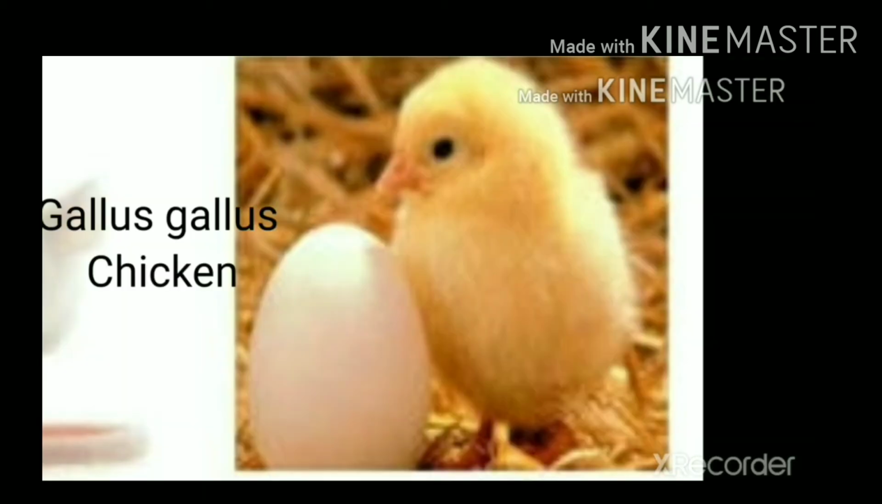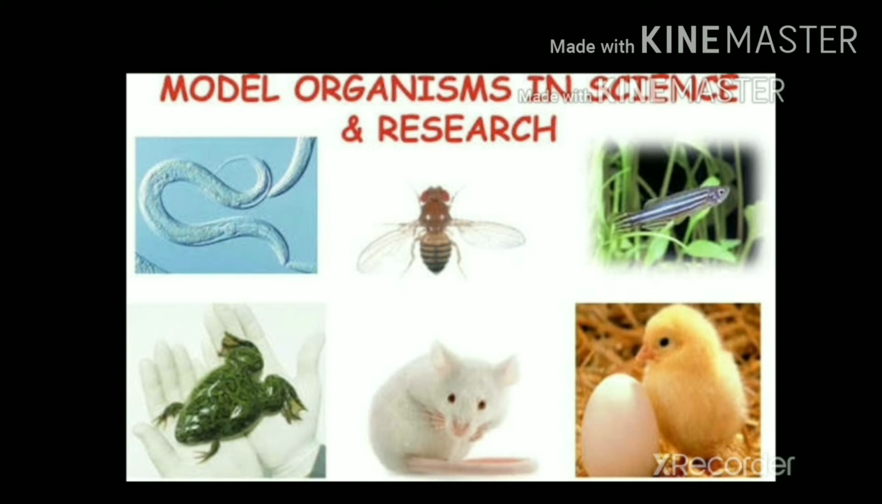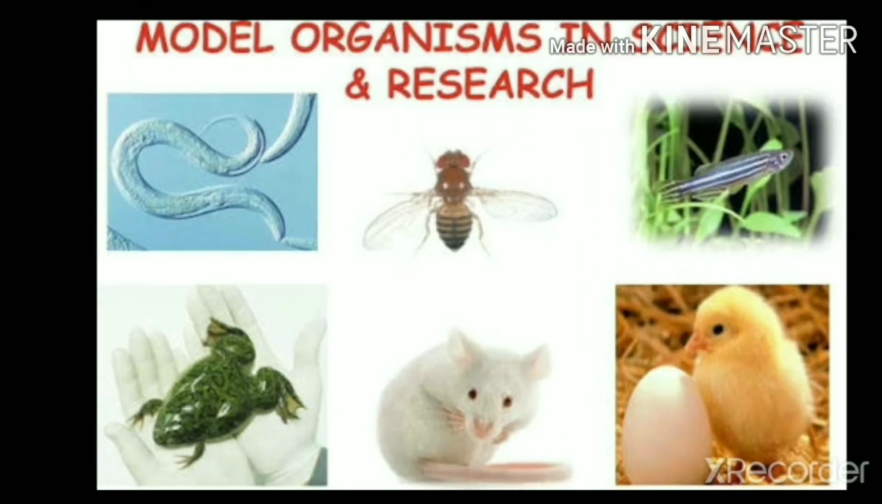Yet another organism is a bird, Gallus gallus, commonly known as chicken. They are also widely used for genetic studies, and they share most of the characteristics of the next class, that is mammals. So, to have a glance of all these model organisms in science and research.